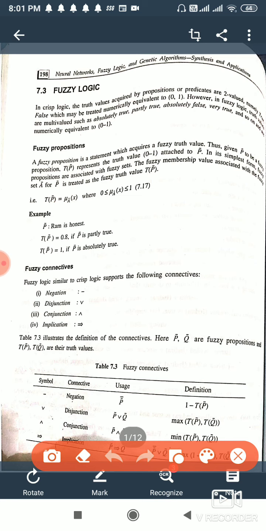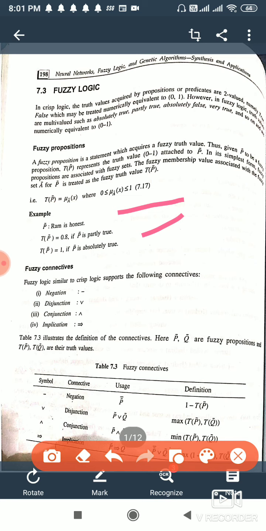A truth value is given by T of P. Now, T of P can have any value between 0 and 1. It is basically the membership function that I have already explained to you. Whenever we have to use a fuzzy statement, it is related with a truthness value, a variable that is known as membership function. So T of P is 0.8. If T of P is 0.8, it means the statement is partly true. If it is 1, that means the statement is absolutely true.